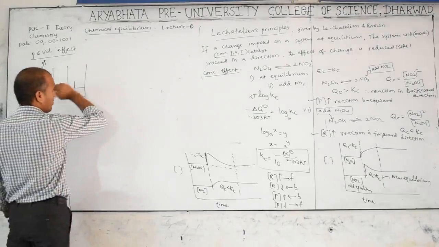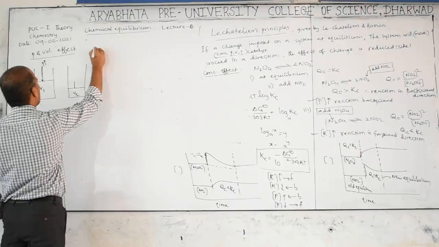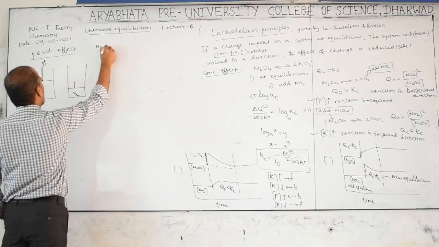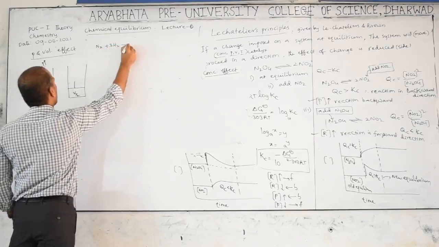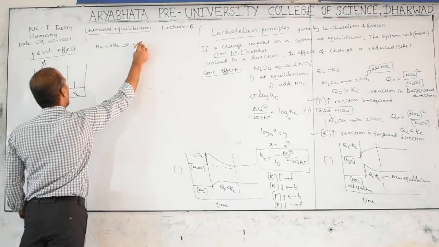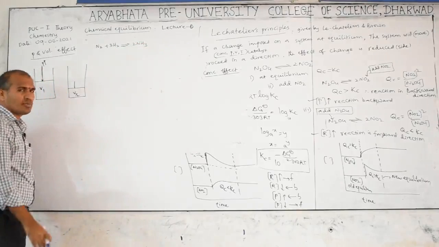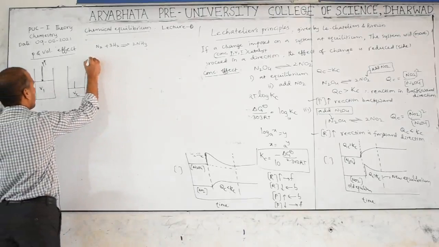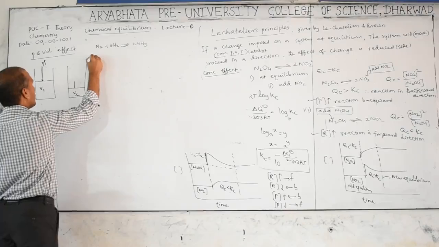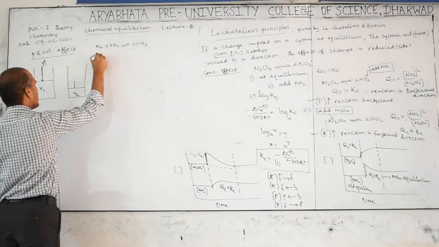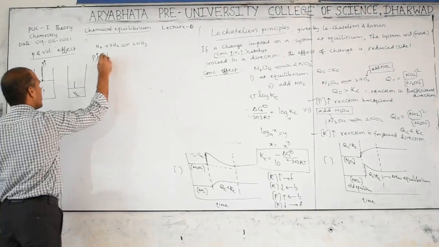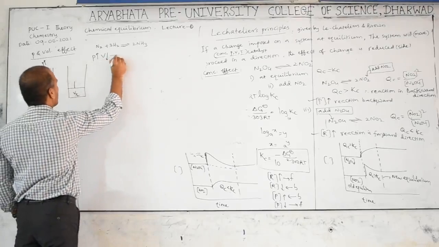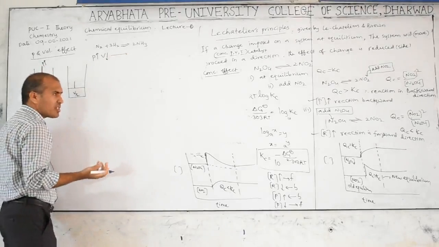So keep in mind. Now consider any equation, N2 plus 3H2 gives rise to NH3. For this, when you apply pressure, pressure increases, volume decreases. Then the reaction should proceed in which direction?